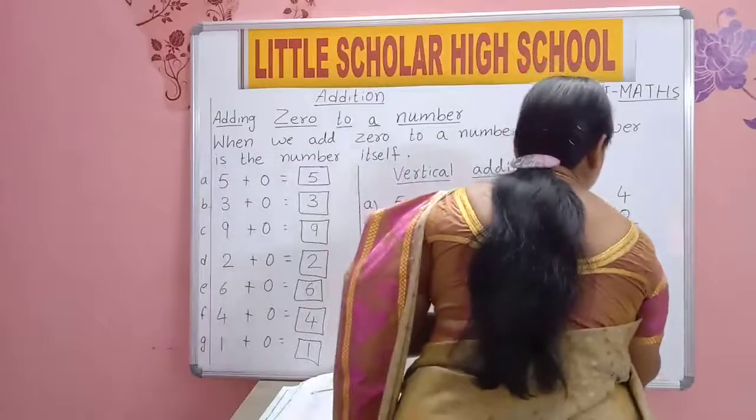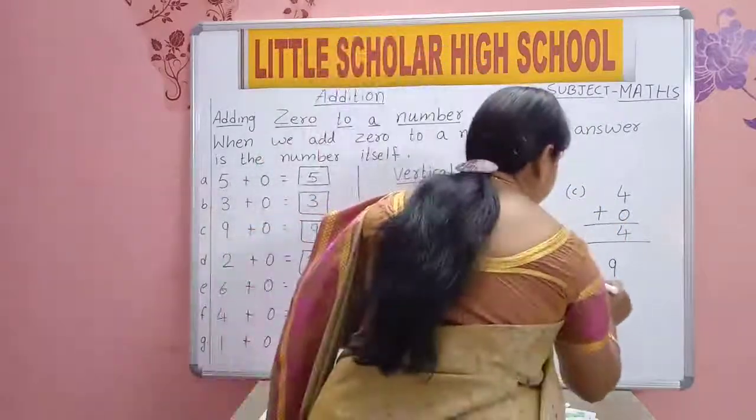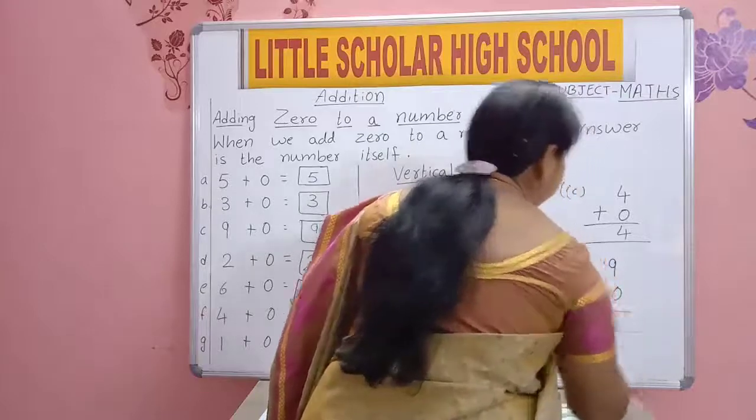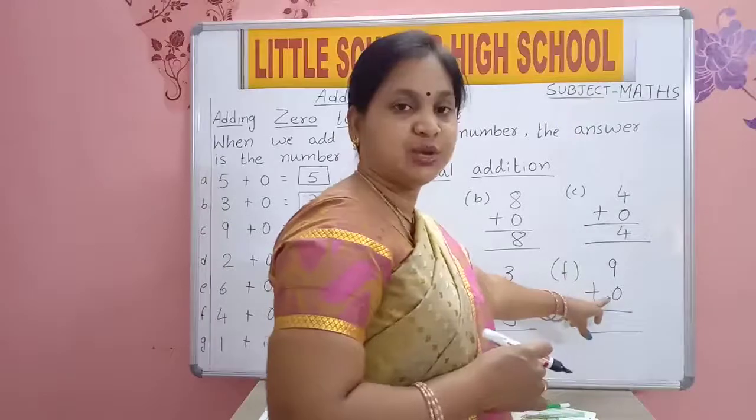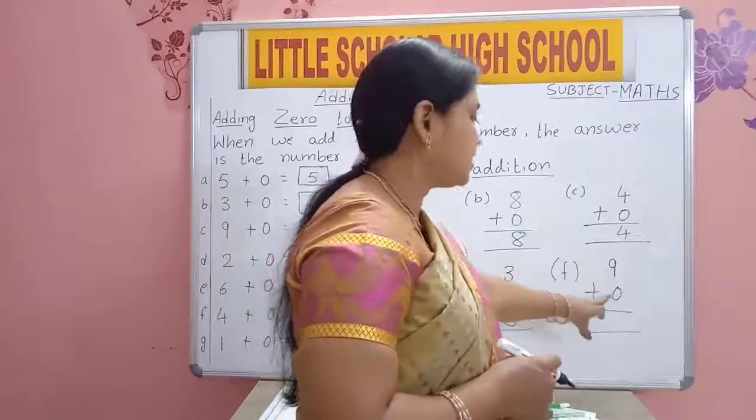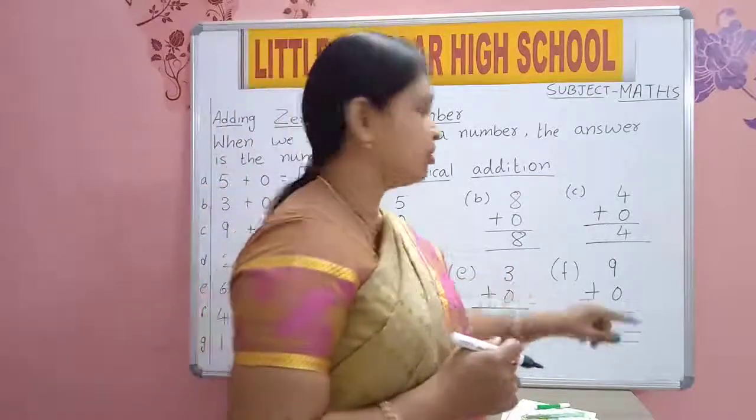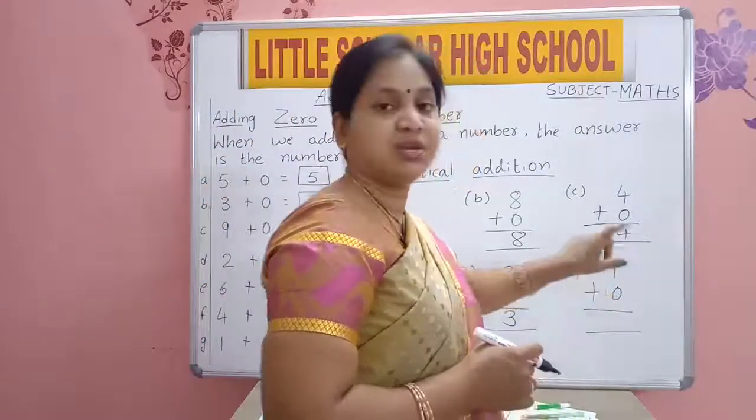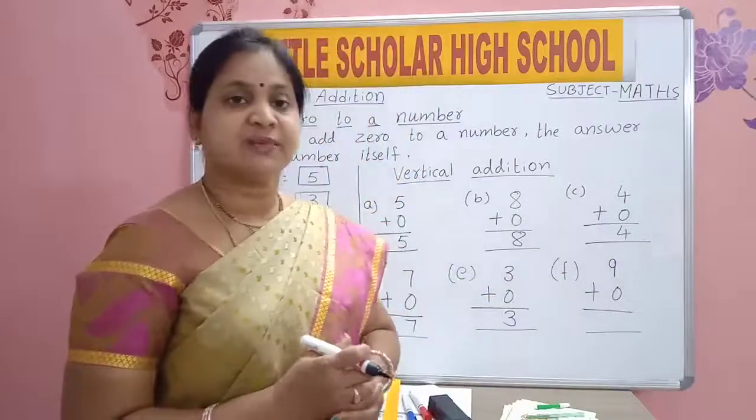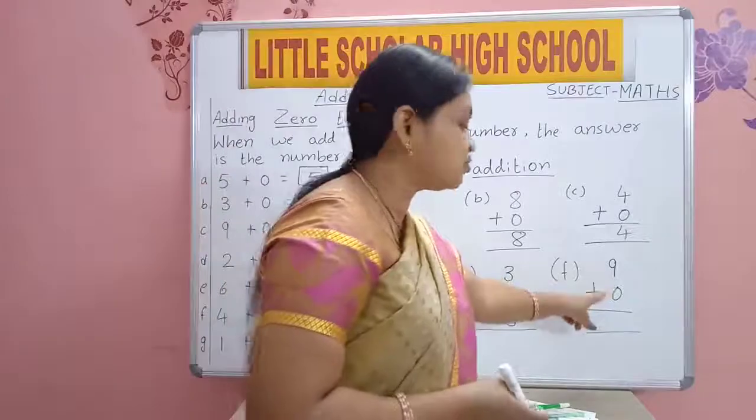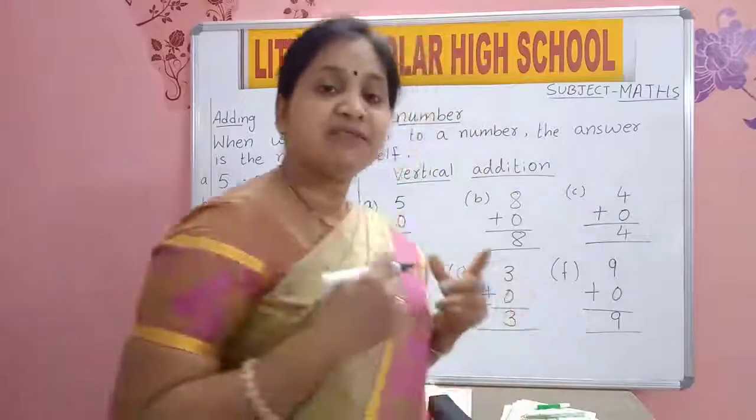Now the next one. Which number will you write? 9. Yes. 9 plus 0. How will you read this? 9 plus 0. Now say which number we added to 0? 9 is added to 0. If you add 9 to 0, what answer will you get? 9 only. If you add 9 to 0, you will get the same number, the number itself, 9.